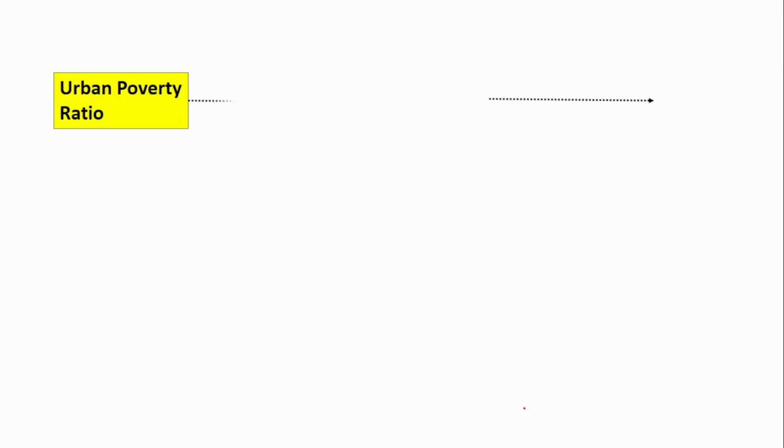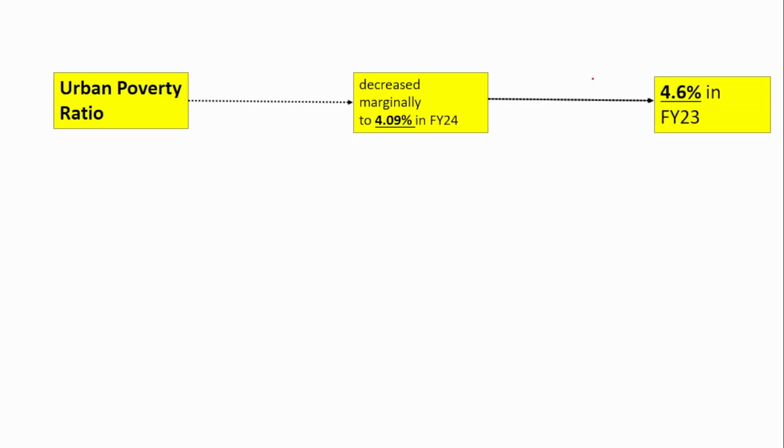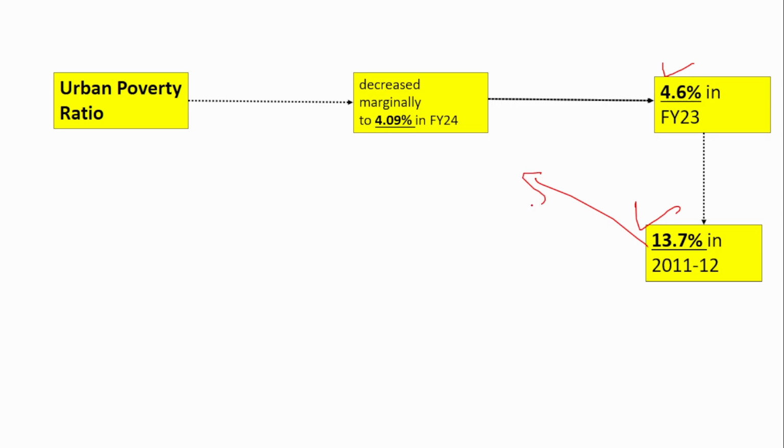Next is the urban poverty ratio. The urban poverty ratio has also decreased marginally, not as much as rural poverty, but it has decreased to 4.09% in financial year 24 from 4.6% in financial year 23. So just a little bit has been reduced. And if you compare with a decade ago, it was 13.7%. So from 13.7%, it has decreased to 4.09% in financial year 24.